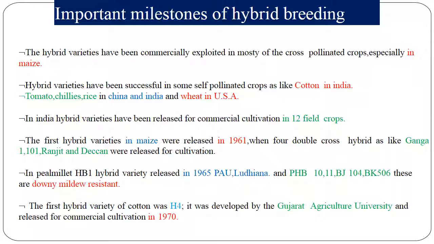In pearl millet, the HB1 hybrid variety was released in 1969 by PAU Ludhiana, and PHB 1011, BJ104, BK506 are downy mildew resistant pearl millet hybrids. The first hybrid variety in cotton was H4, developed by C.T. Patel of Gujarat Agriculture University in 1970.